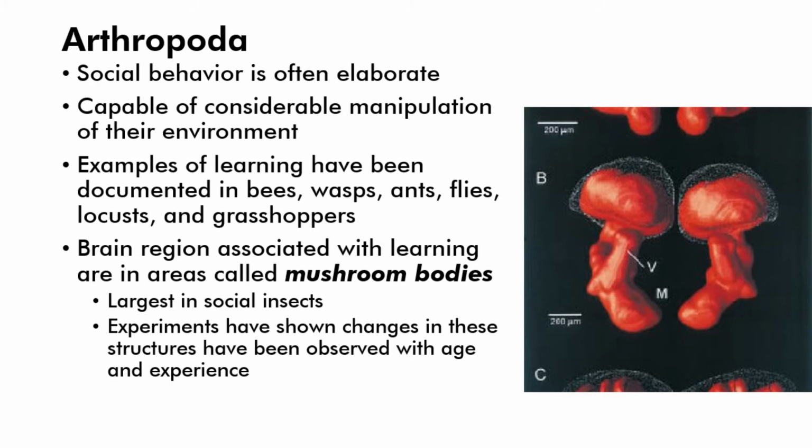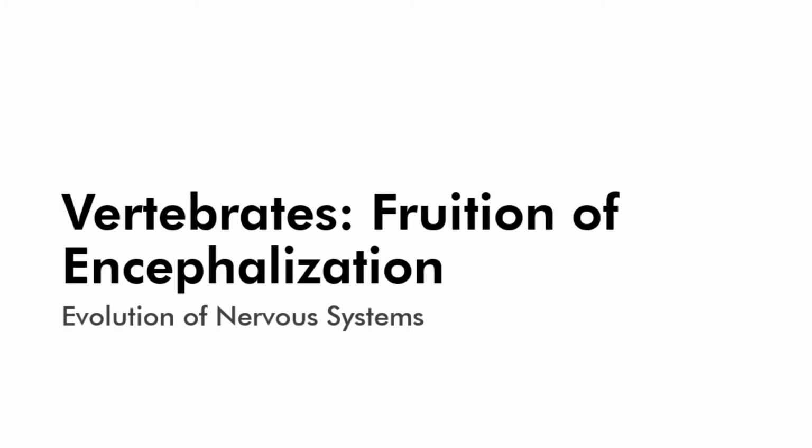There is a brain region associated with learning in areas called mushroom bodies, seen here on the right. They are largest in social insects, and experiments have shown changes in these structures with age and experience. Now we'll be moving on to vertebrates and the fruition of encephalization.